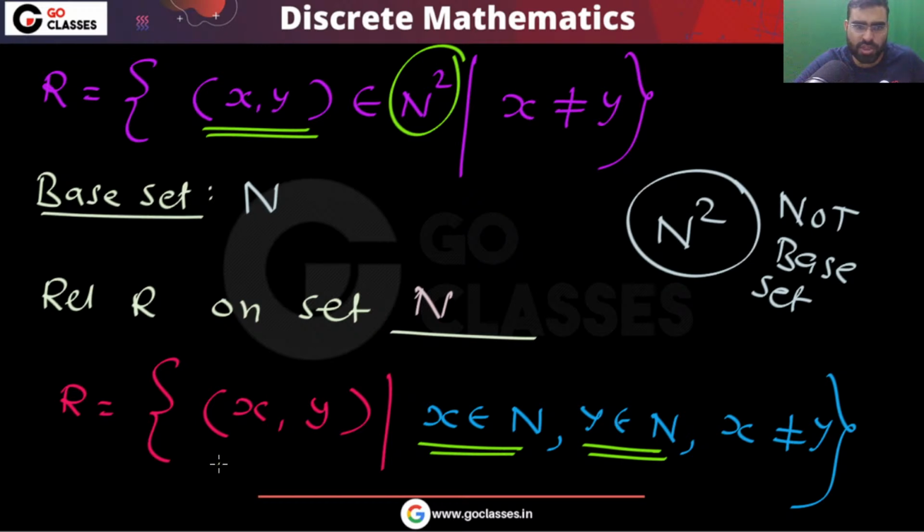x comma y both are natural numbers, and x is related to y if and only if x is not equal to y. So here the natural number is the base set. N square is not the base set. This is the first thing that you should find out: what is the base set, on which set the relation is defined?